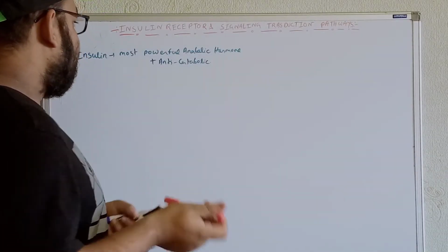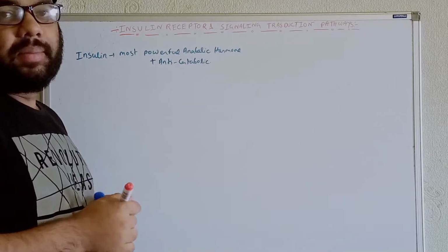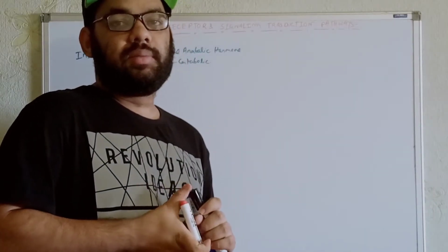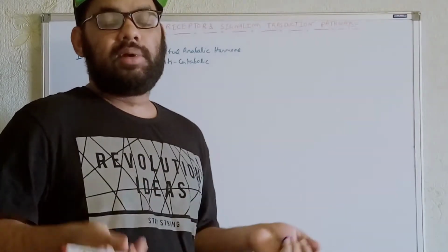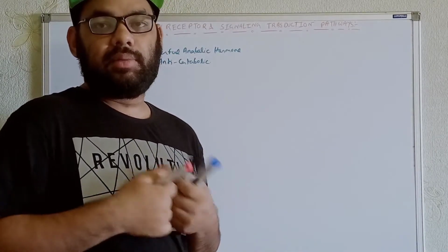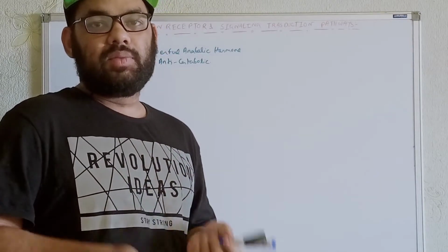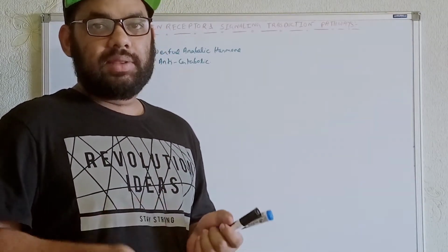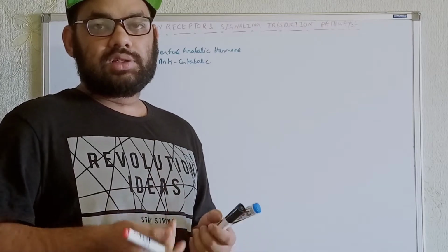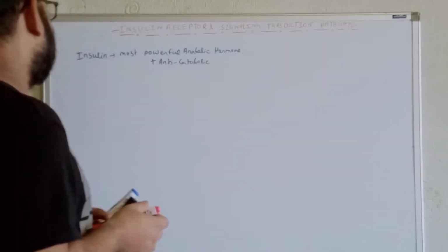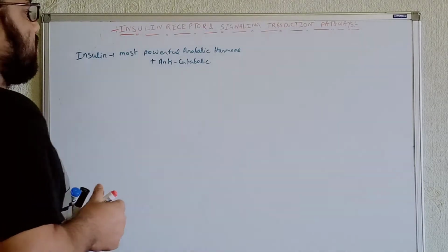Before that, let's know how the insulin is getting secreted from the pancreatic beta cells. For example, the insulin level will increase in the blood during the feeding state, whenever we have already taken enough amount of food and the glucose level in the blood is elevated. Whenever the glucose level is elevated, the production of insulin will also be elevated. So how is the insulin getting secreted from the pancreatic beta cells, let's talk about that.